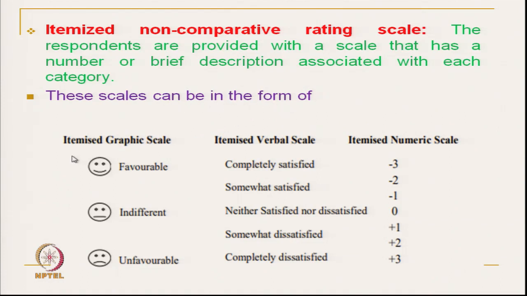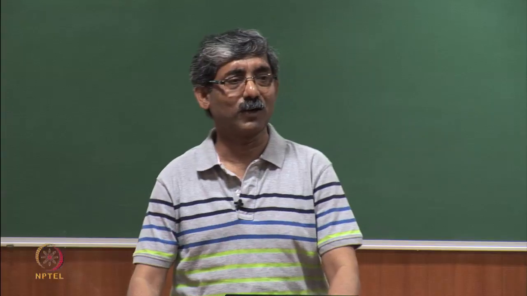One is called the itemized graphic scale, like for comfort, you can graphically say this is favorable, this is indifferent, neither comfortable nor not comfortable, and this is unfavorable, a discomfort. So, we can use this graphical picture, or it can be verbal, and this is the most widely used itemized non-comparative scale.